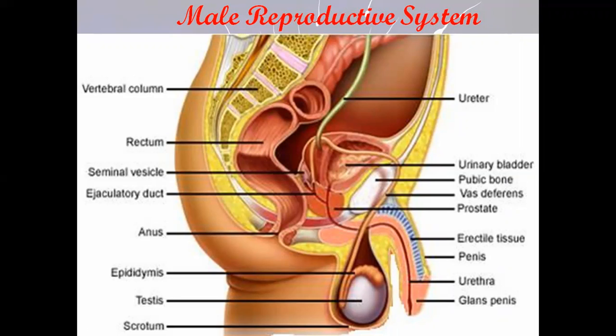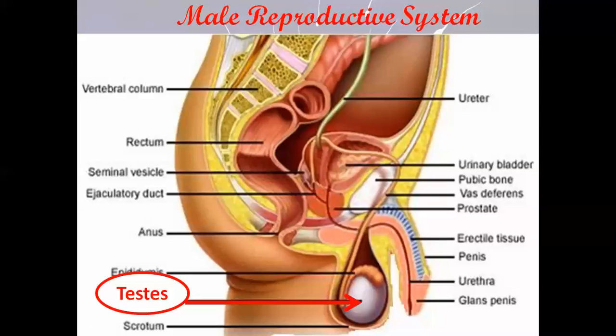In the male reproductive system, we're going to talk about the penis, which is the male copulatory organ, the testes as well as the scrotum, the role of the epididymis, the role of the vas deferens, and the seminal vesicles.